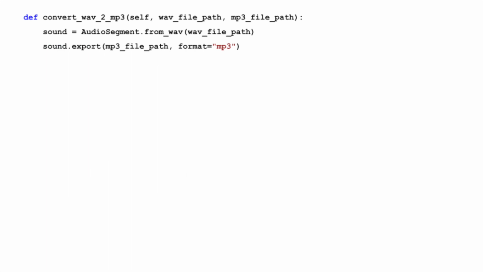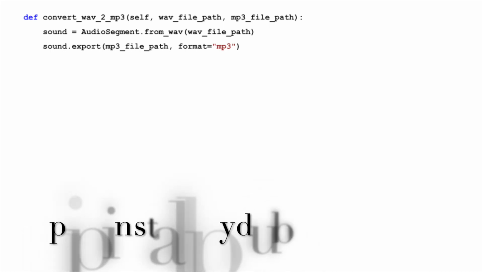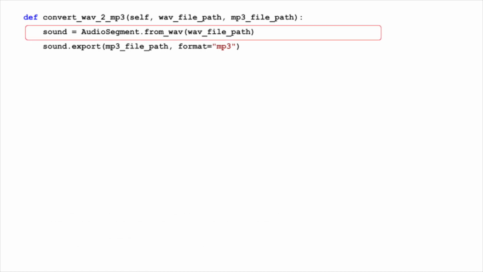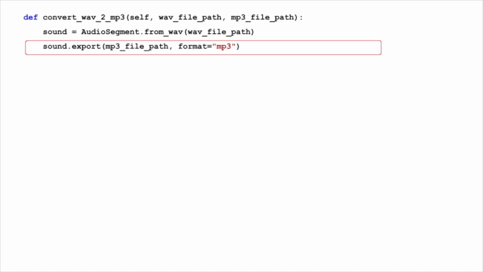Let's explore the convert WAV to MP3 function and understand the tools needed for this transformation. The heart of our conversion function relies on PyDub, a flexible audio processing library in Python. If you haven't installed PyDub yet, you can add it to your project. Now, we begin the process by loading the WAV file into our script using the AudioSegment from_wav method. This step reads the WAV file from the specified path and creates an audio segment object. We then call the export method, specify the destination for our converted file, and set the format to MP3.